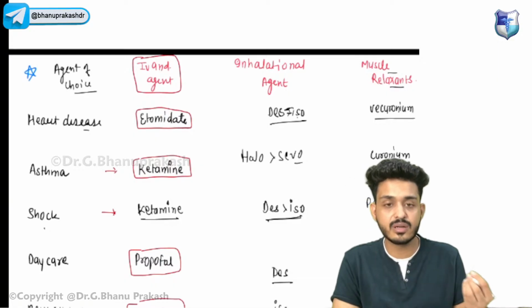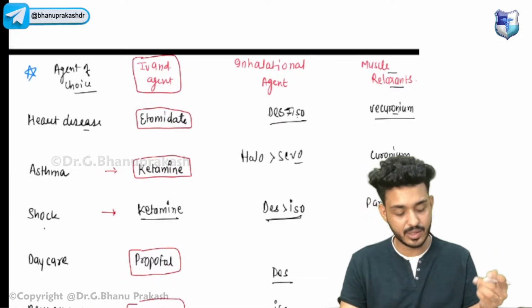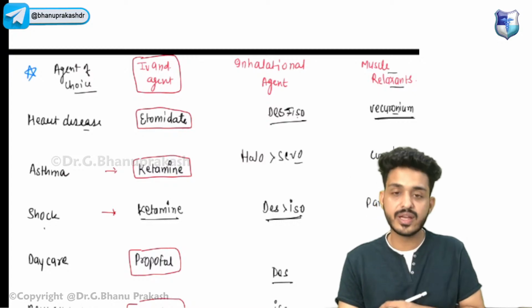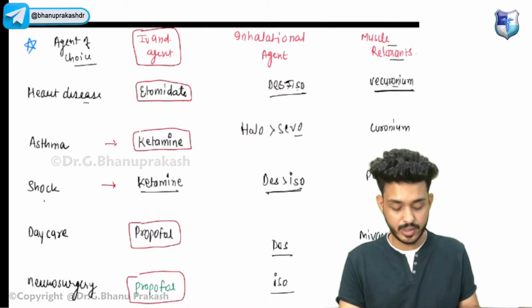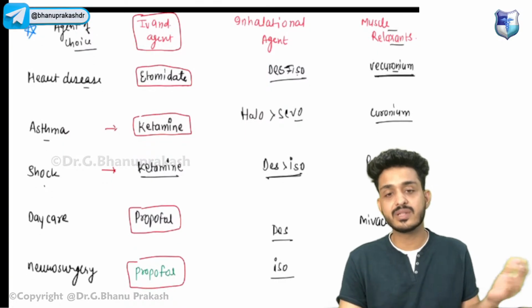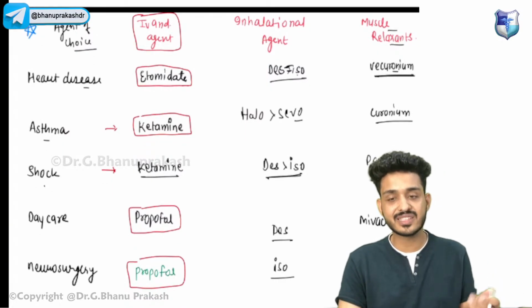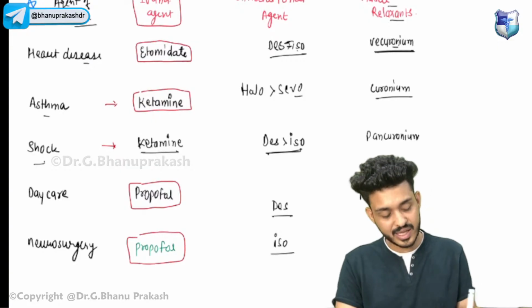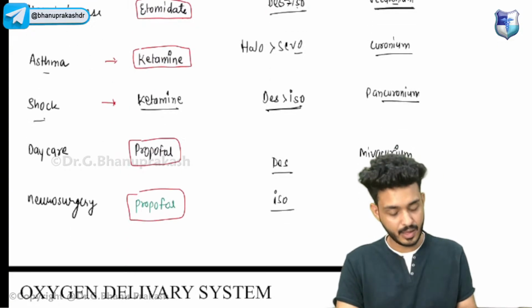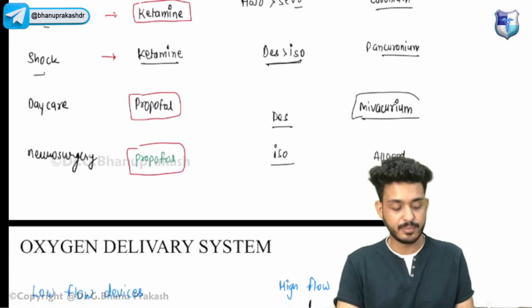We have to utilize those that are not releasing histamine. For heart disease we can use vecuronium. We can also use rocuronium. Second, for asthma we can again use vecuronium, because histamine will be there, so we need not utilize anything that releases histamine. For shock patients we can again use pancuronium. For day care surgery, the shortest acting is mivacurium.